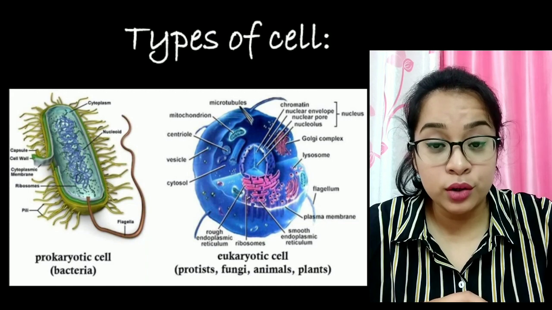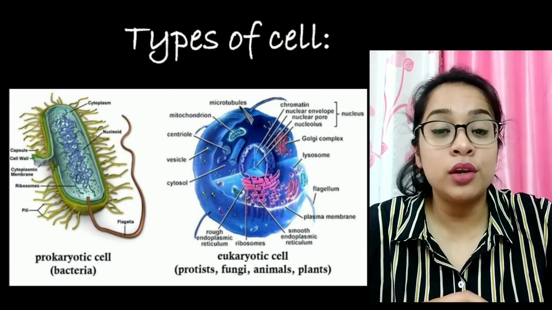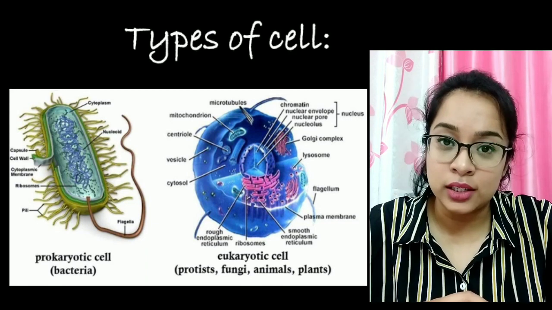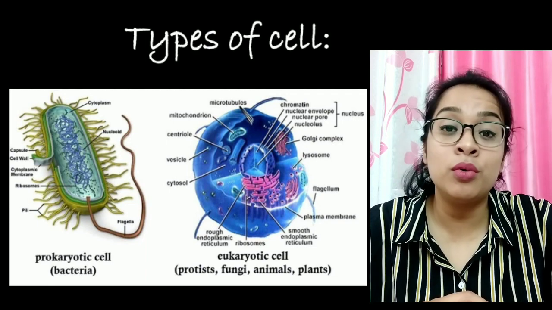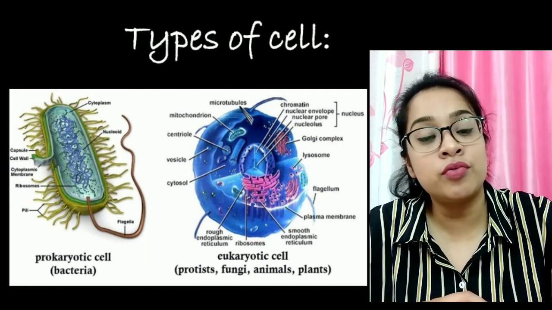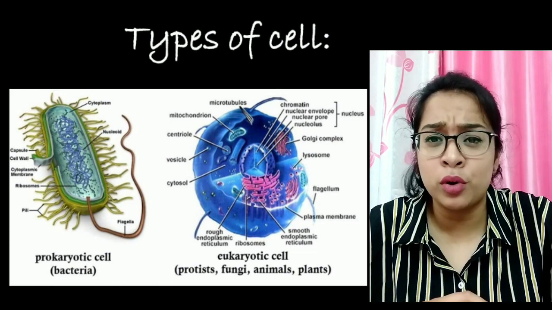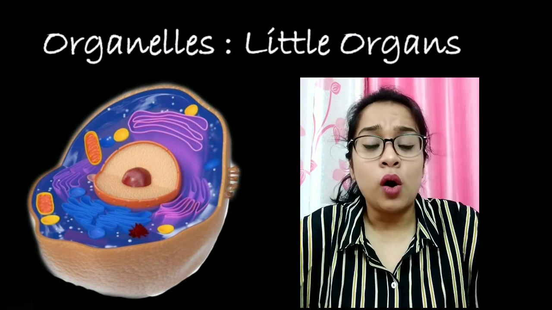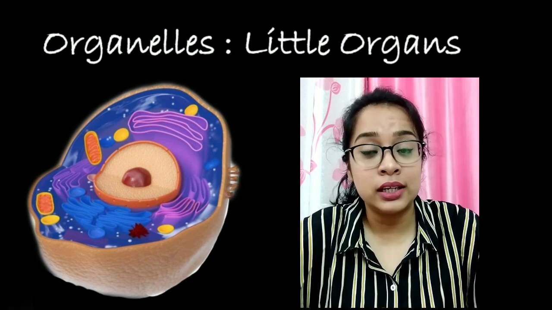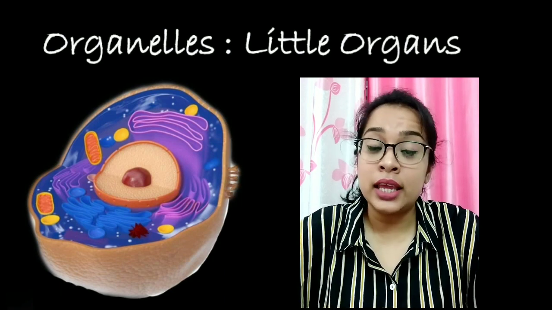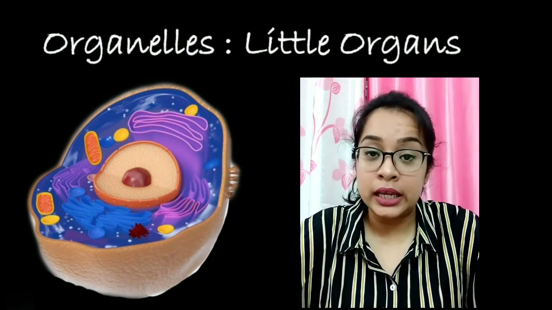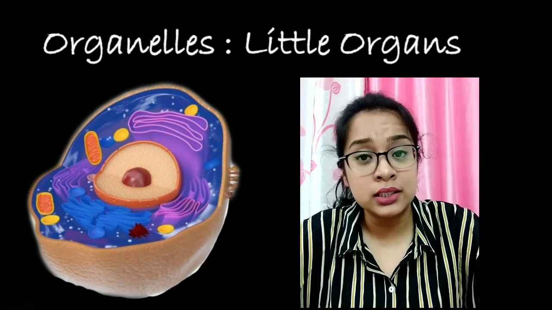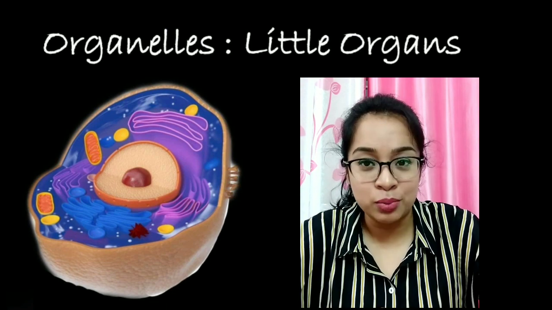If we compare the two, prokaryotic cells are simple cells. An example is bacteria. They are always unicellular. Eukaryotic cells are more advanced and complex. They are found in plants, animals, fungi, protists, and all the higher groups of organisms. Eukaryotic cells have organelles. Organelles are like small organs within the cell that perform different functions. Each has a unique function to perform. They include the nucleus and other membrane-bound parts. Organelles are suspended in a jelly-like substance known as cytoplasm.